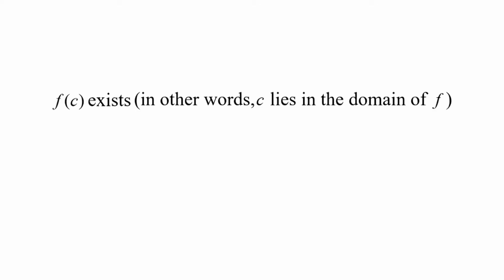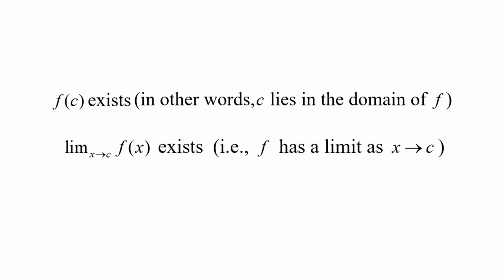The above discussion suggests the following definition of continuity of a function at a point. A function f is continuous at x equal to c if it satisfies the following three conditions. First, f of c exists, in other words, c lies in the domain of f. Second, limit of f of x as x approaches c exists, that is, f has a limit as x approaches c.